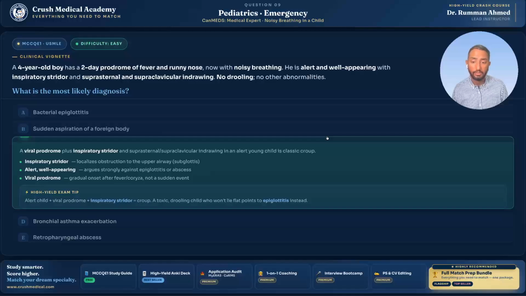A toxic drooling child who won't lie flat points to epiglottitis. So that is the main distractor and another high yield diagnosis to be aware of, okay? Let's just go over the last two options.